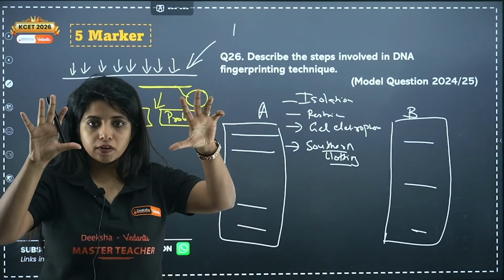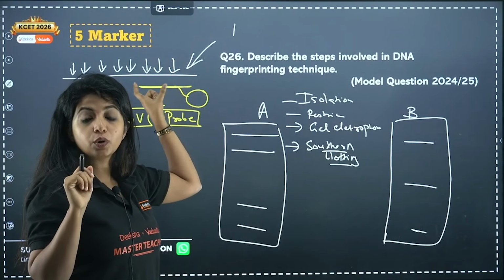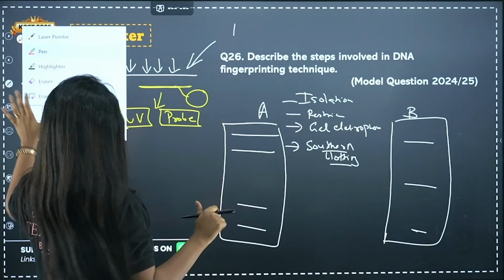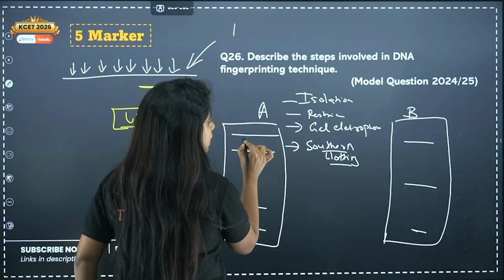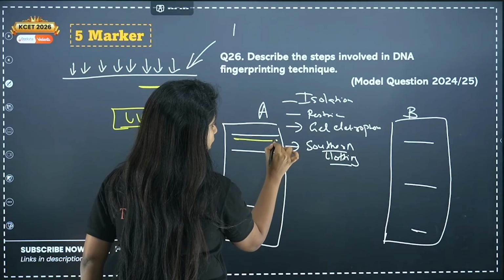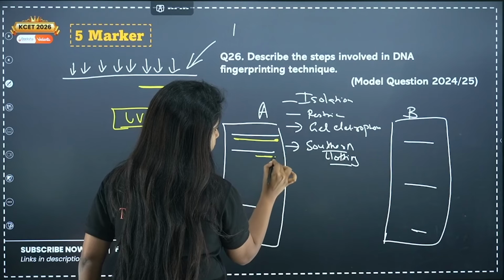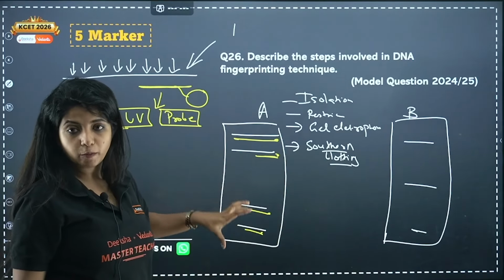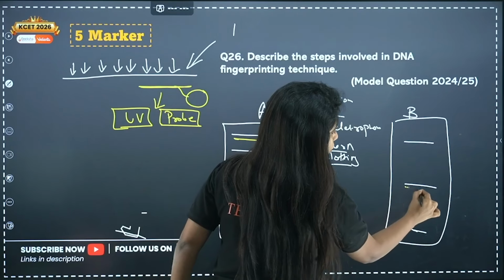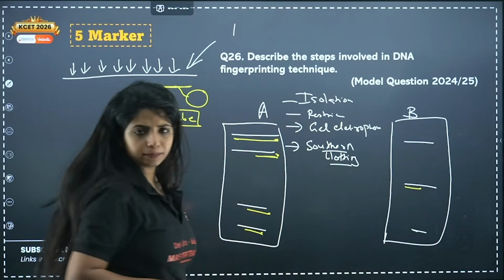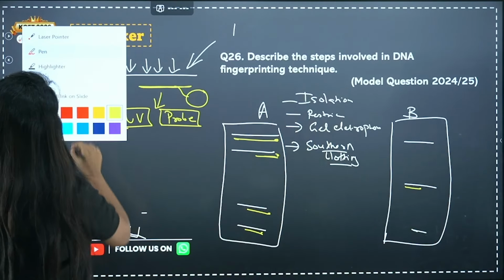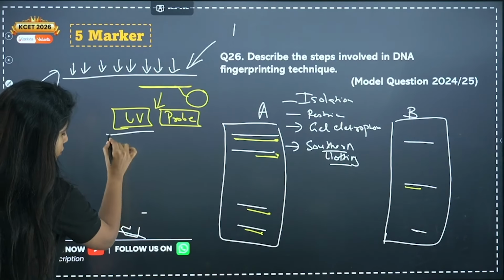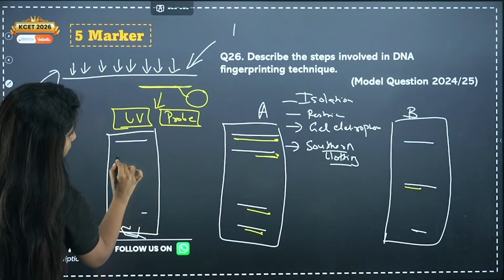Now on this sheet, my dear children, I am going to put this particular probe. Now the probe which is there, it will only go and bind in the complementary region. So suppose it went up over here and it bound it there. You have multiple probes being made and they are binding up over here. Similarly, the probe is binding up over here also, somewhere over here. Now, this DNA which I got, that also I am going to make it undergo cutting by restriction enzyme and then electrophoresis. And basically, I also have a pattern similar to this,